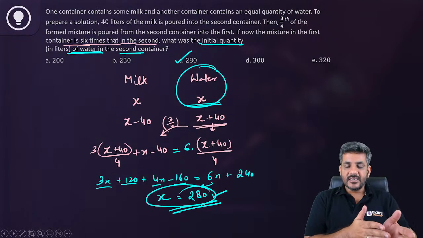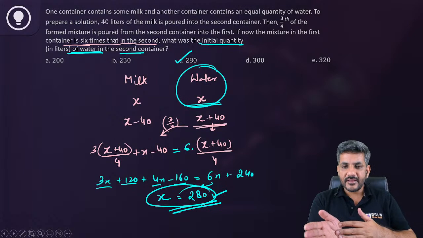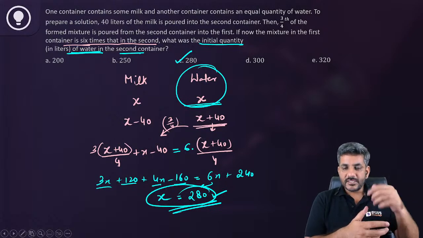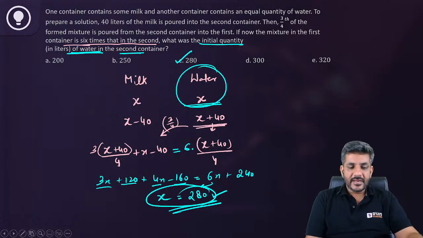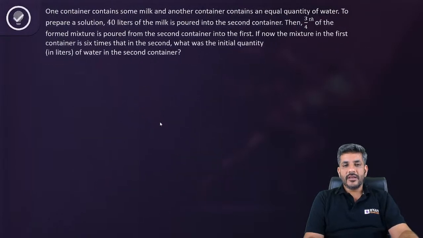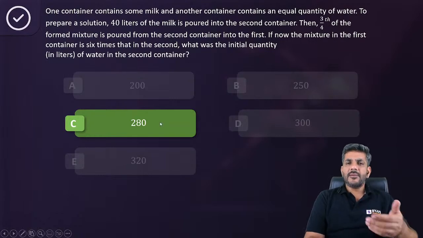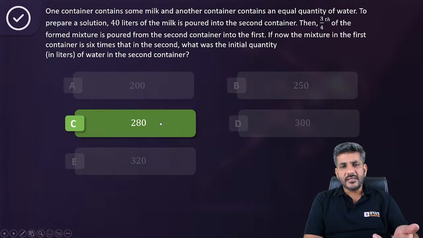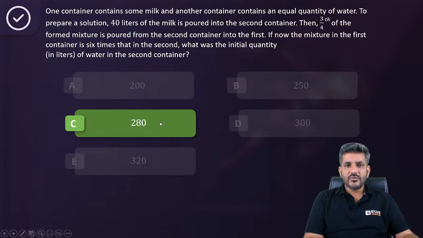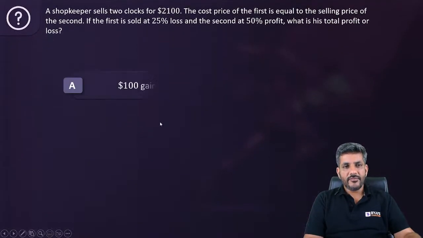But he said first container is now 6 times of the second container. That I made an equation, multiplied by 4, and it gave me the answer as 280 liters, which is the correct answer. That was question number 2. Another exactly the same type of question that generally is asked in the NMAT exams. I'll move on to the next one now. That is question number 3. Here is question number 3 for all of you.